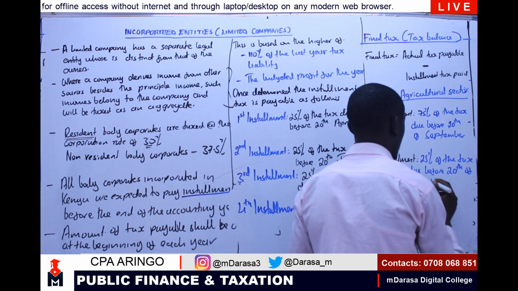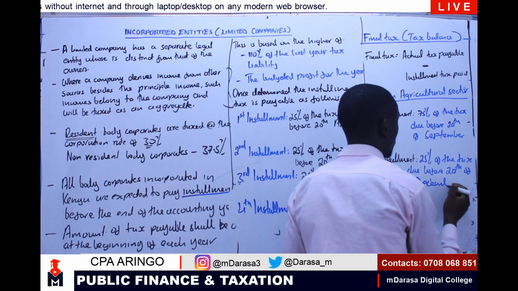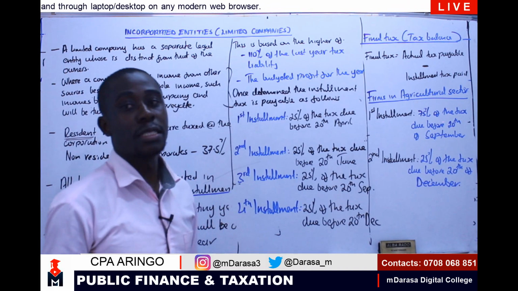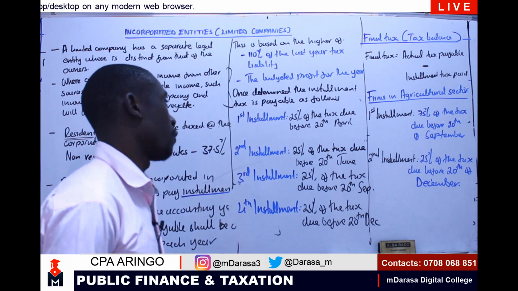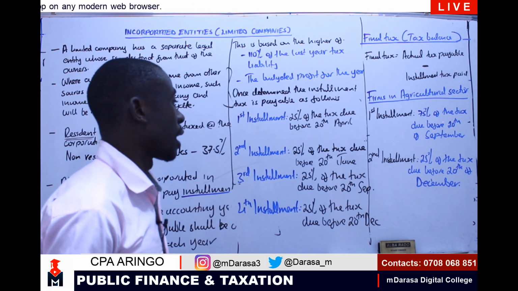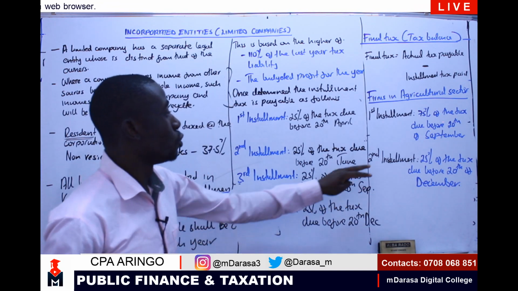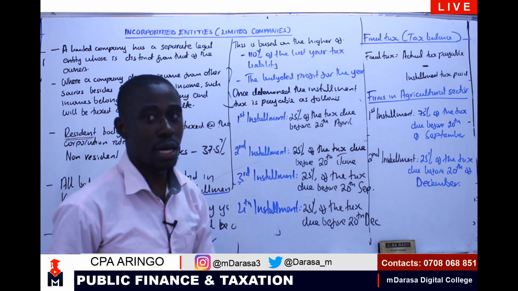That is before 20th of December. That is for farms that are in agricultural sector.